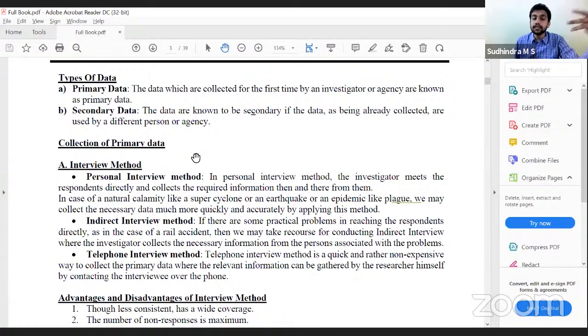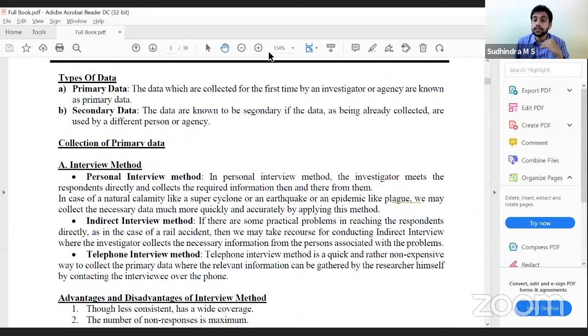Interview method. As I said, there are three different types of interviews: personal interview, indirect interview, and telephonic interview. Under personal interview, I go and interview the victim himself, the person from whom I can directly get the information. In case of natural calamities like earthquake or cyclone, the interviewer goes to that place and interviews the person who was affected by that particular natural calamity, and takes the information. That is personal interview, interviewing the person directly.